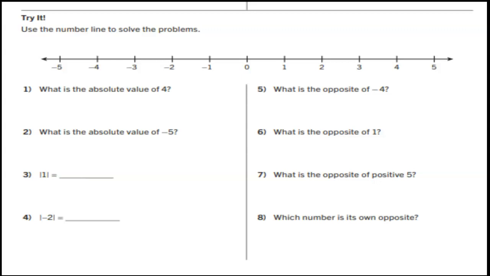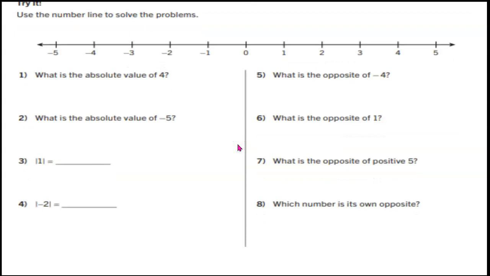Alrighty, let's review. We're going to use the number line to solve these problems. Number 1, what is the absolute value of 4? In order to see the absolute value of 4, we would need to understand the distance of 4 from 0. We know that 4 is 4 spaces away from 0, so therefore the absolute value of 4 is +4.